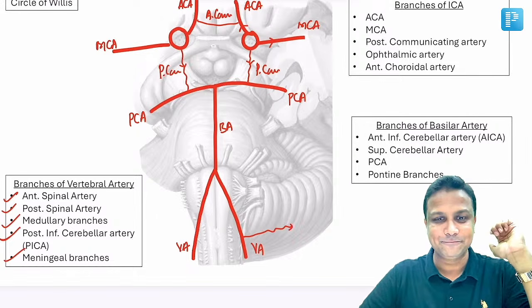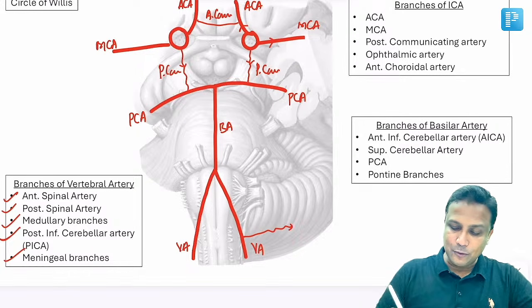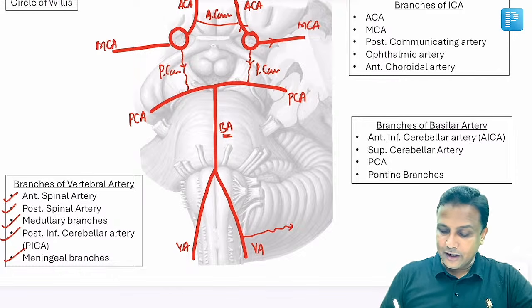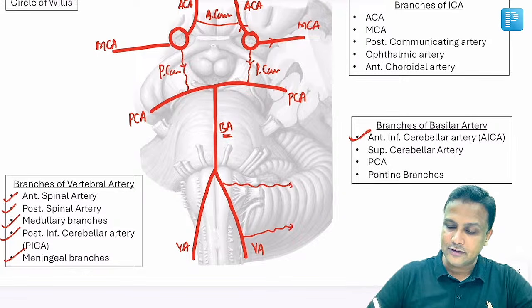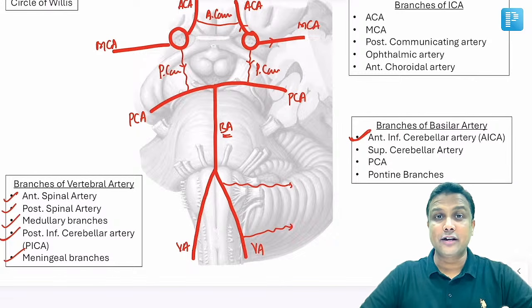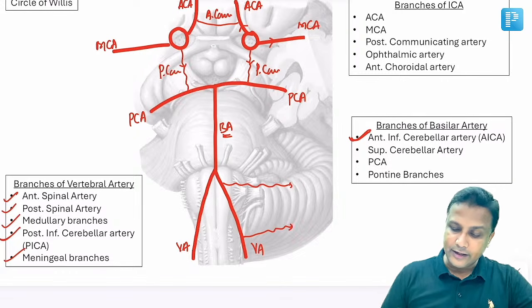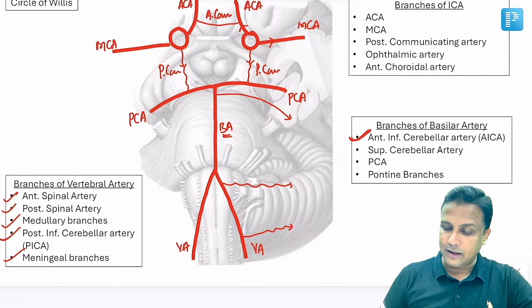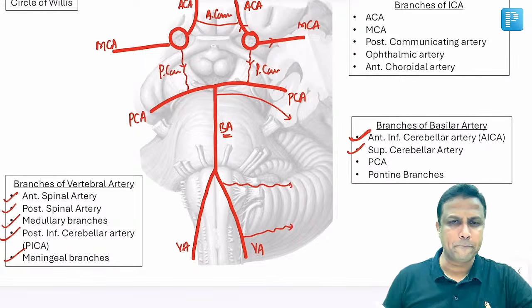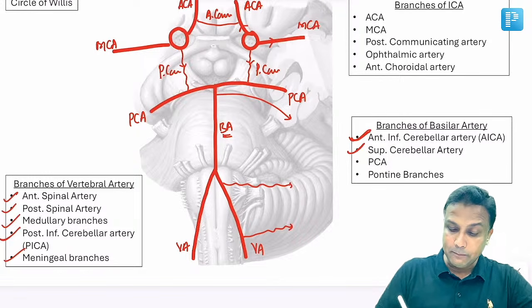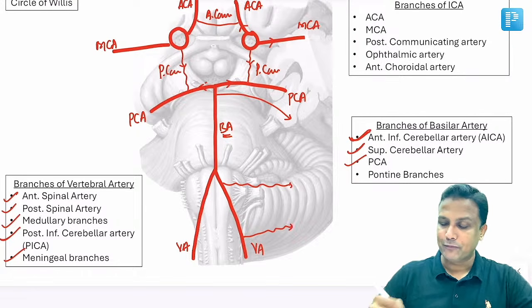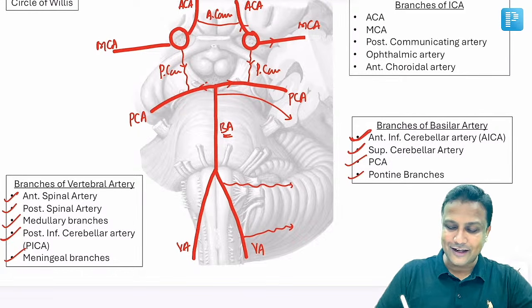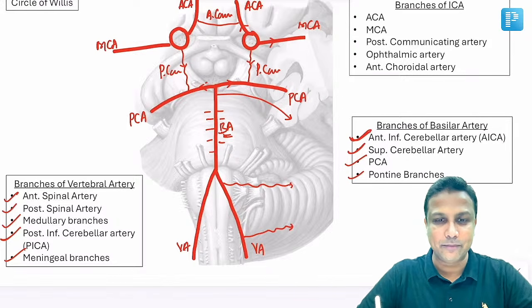Done. Clear? Now welcome to the basilar artery. The basilar artery also gives a branch to the cerebellum from below, that is the anterior inferior cerebellar artery, very famously referred to as AICA. Then it gives a branch to the cerebellum from above, that is the superior cerebellar artery. Already I told you, the basilar artery ends by dividing into 2 branches, the PCA. And finally, of course, it lies on the pons, so it gives many branches to the pons.